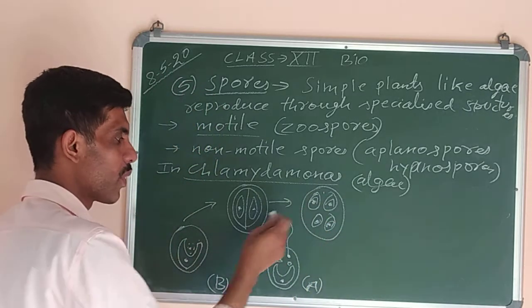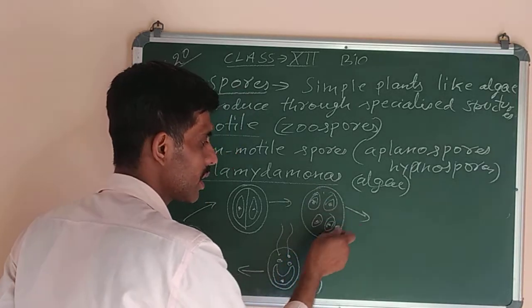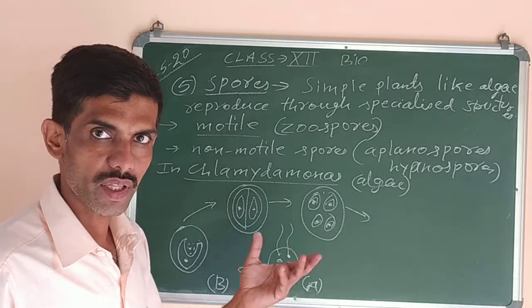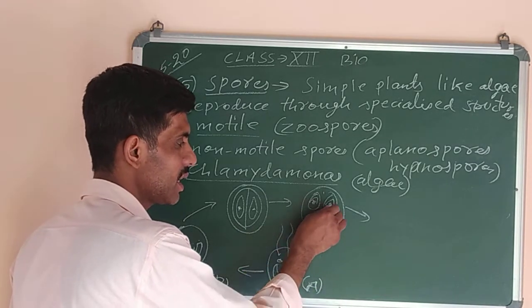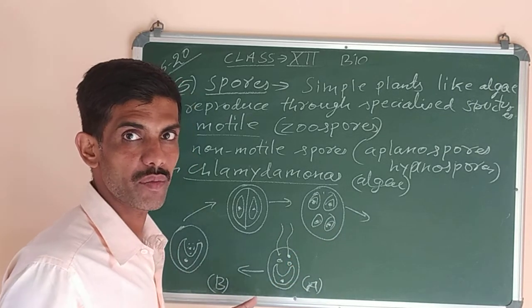Now it is the four cell stage. After that, once the four cell stage is reached, they will develop the flagella also. These tiny spores will develop flagella and become zoospores.